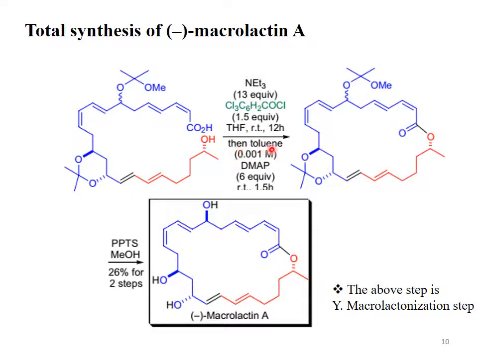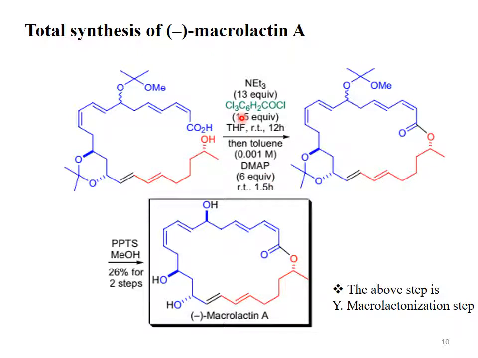The mixed anhydride formed during the first step is introduced to the solution. The reagents for the solution are shown below the arrow: the solvent is toluene, and DMAP, dimethylaminopyridine. The concentration of the DMAP in the toluene is 0.001 molar.